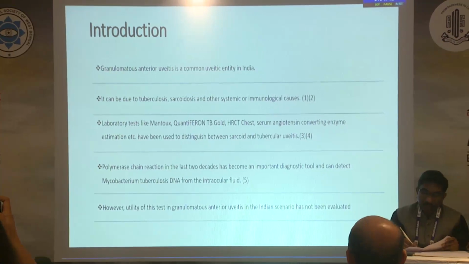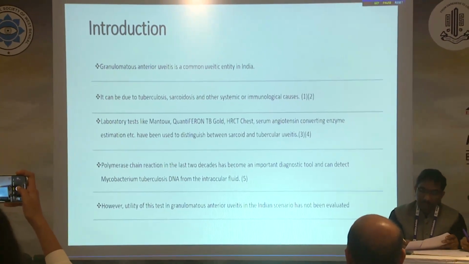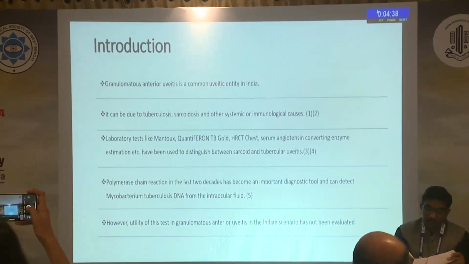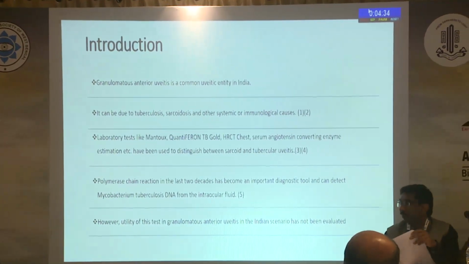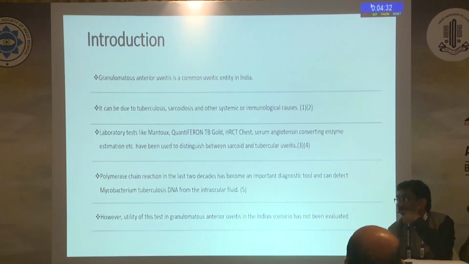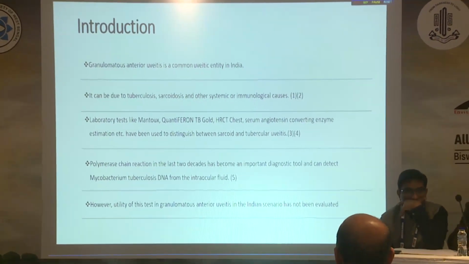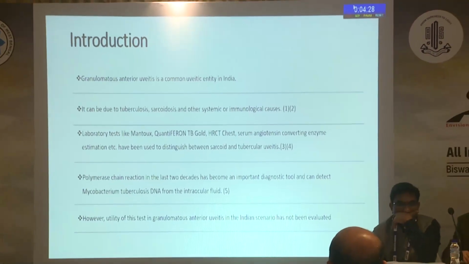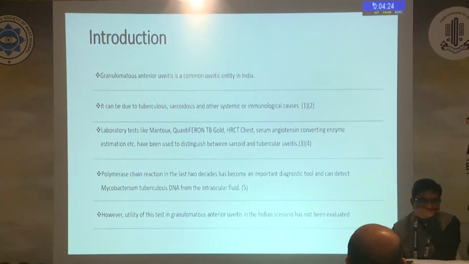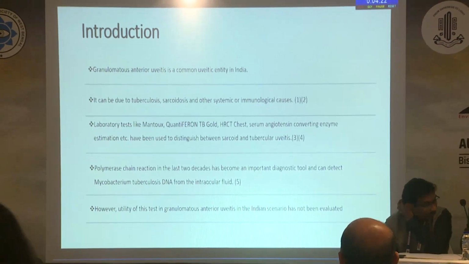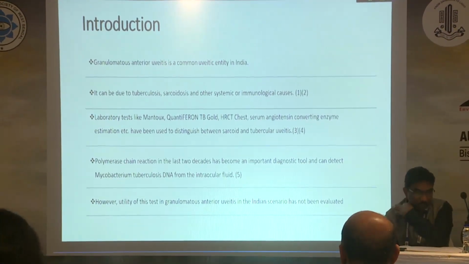Laboratory tests like Mantoux, QuantiFERON TB Gold, HRCT chest, serum angiotensin converting enzyme, etc. have been used to distinguish between sarcoid, tubercular, and other etiologies. Polymerase chain reaction in the last 2 decades has become an important diagnostic tool and can detect Mycobacterium TB DNA from the intraocular fluid. However, the utility of this test in granulomatous anterior uveitis in the Indian scenario has not been evaluated yet.